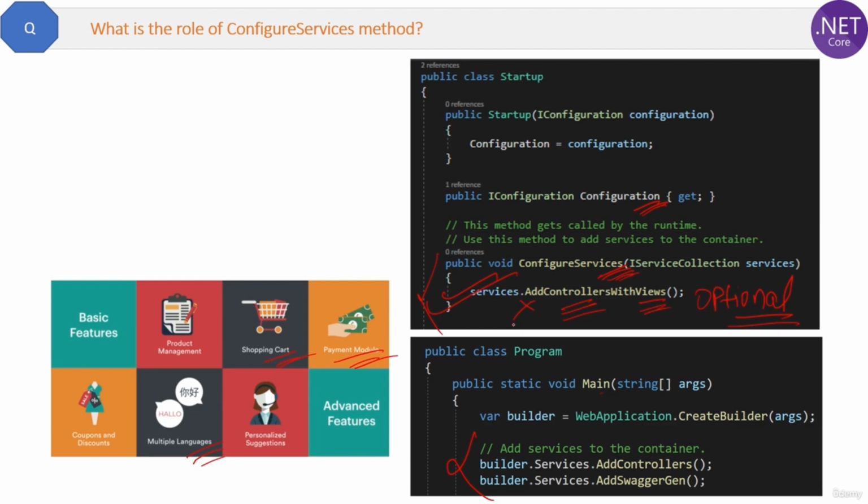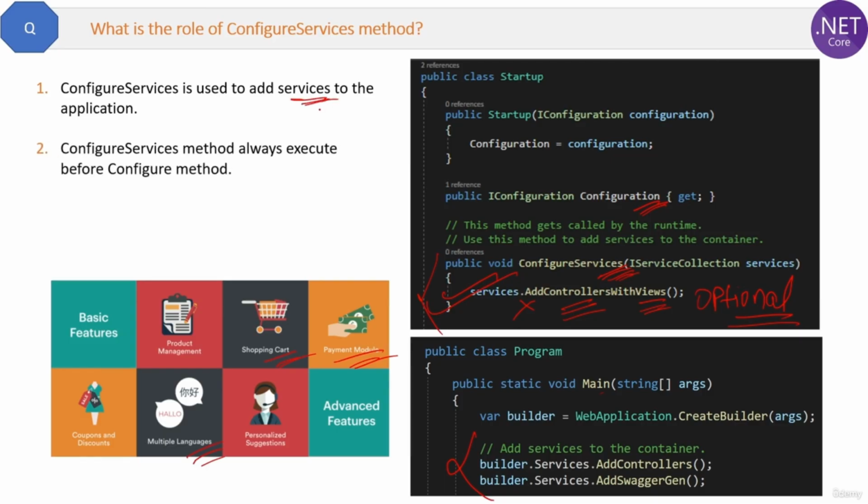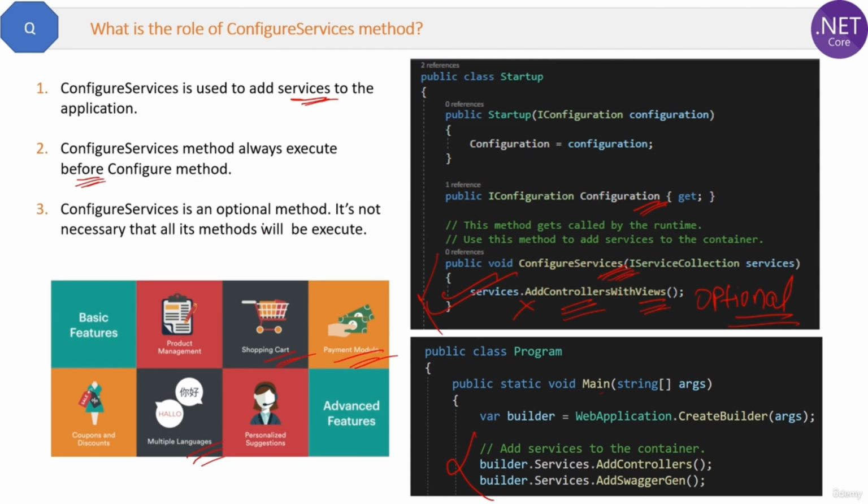If you know about dependency injection, then you already know how to use the configure services method to register the service dependencies. But yes, I will discuss them in the dependency injection question. Finally, here are a few points. Configure services is used to add services to the application. Next point is configure services method always executes before configure method. And the last point is configure services is an optional method. It's not necessary that all of its methods will be executed for a particular request.